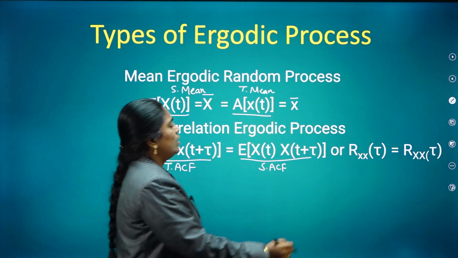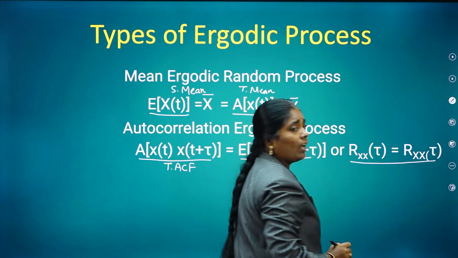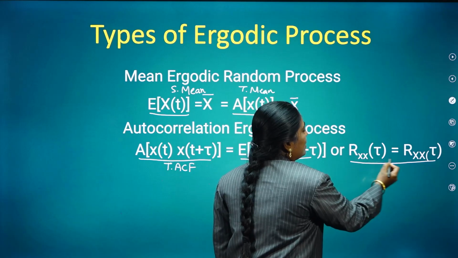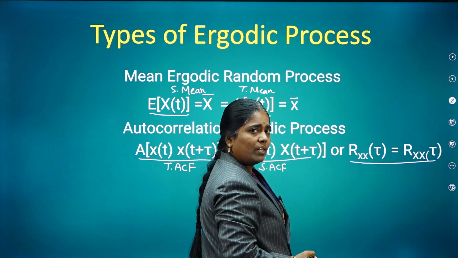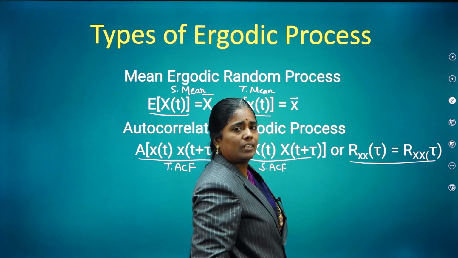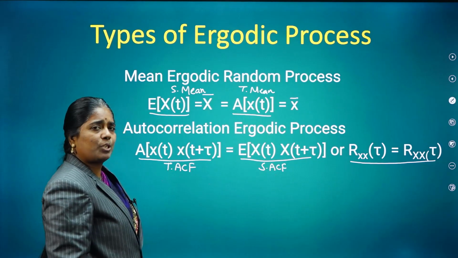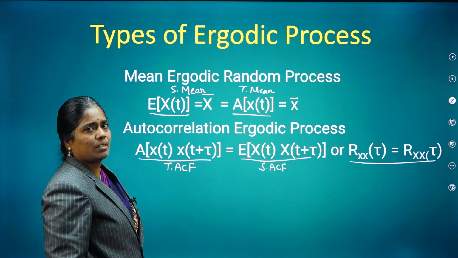In short, it is also indicated as Rxx of tau is equal to Rxx of tau. Here lowercase letters denote the time ACF and uppercase letters the statistical ACF. So for the autocorrelation ergodic process, time ACF is equal to the statistical ACF.